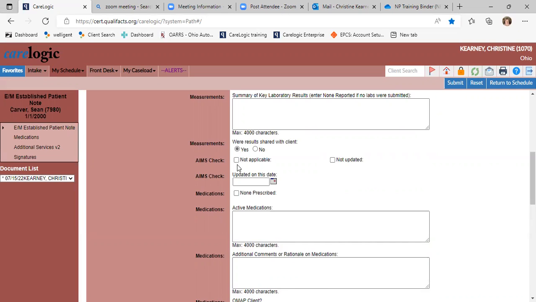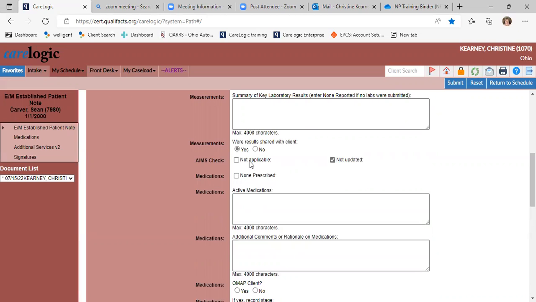Same thing with the AIMS check. If you didn't need to do it, you can just say not updated. But you have to say something, or not applicable, and this would be if there are antipsychotics or involuntary movements was a concern.